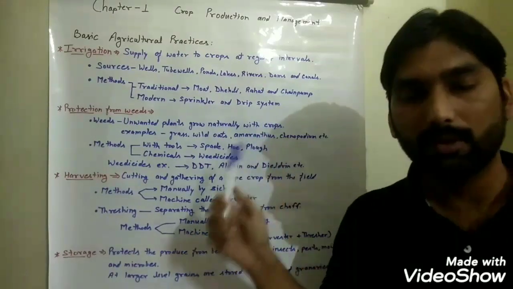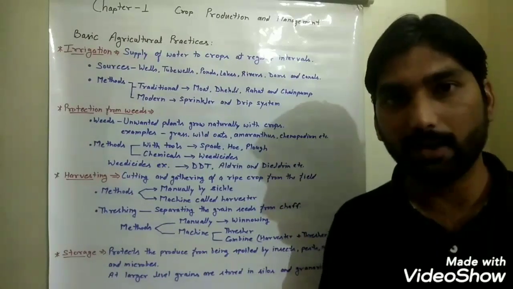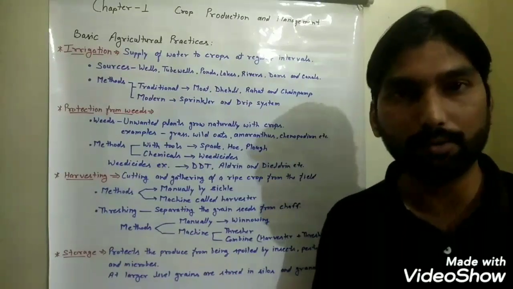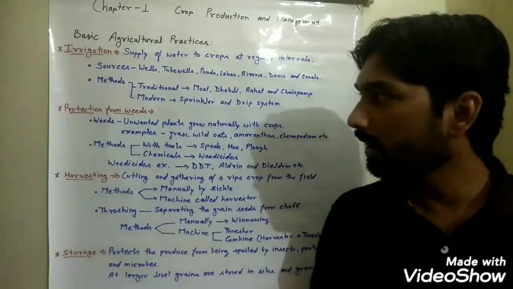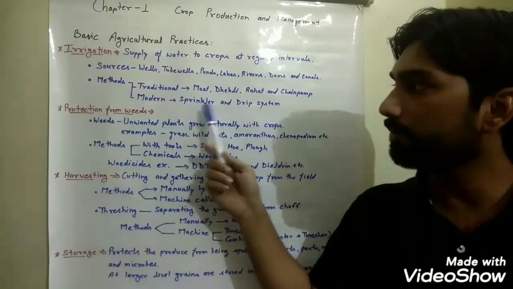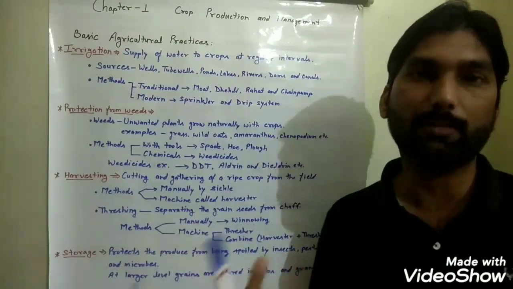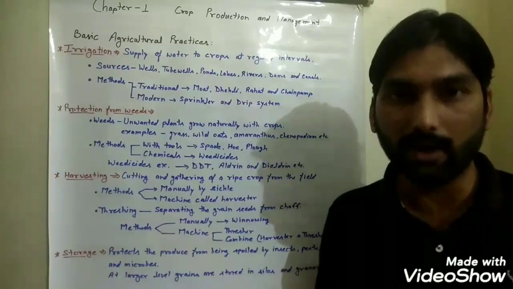In the drip system, the pipes run parallel to the rows of crops, and they have small holes near the roots of the plants through which water moves drop by drop. In both of these modern methods, we need a motor pump for the supply of water as well as a network of pipelines.